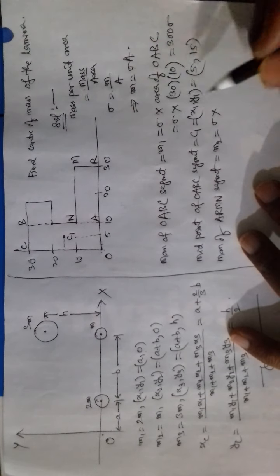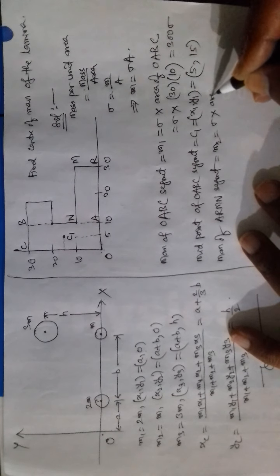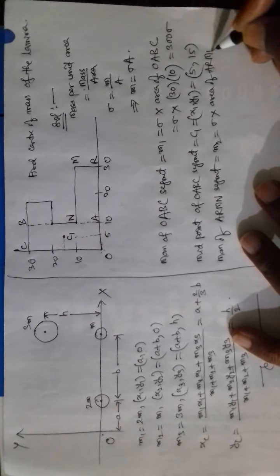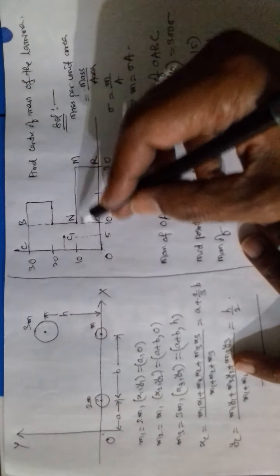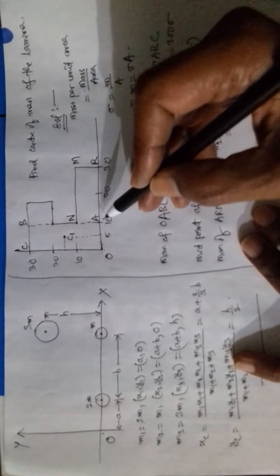So mass is equal to sigma into area of ARMN. It is a rectangle, length into breadth. The length is 30 minus 10, breadth is 10 units. 200 sigma.